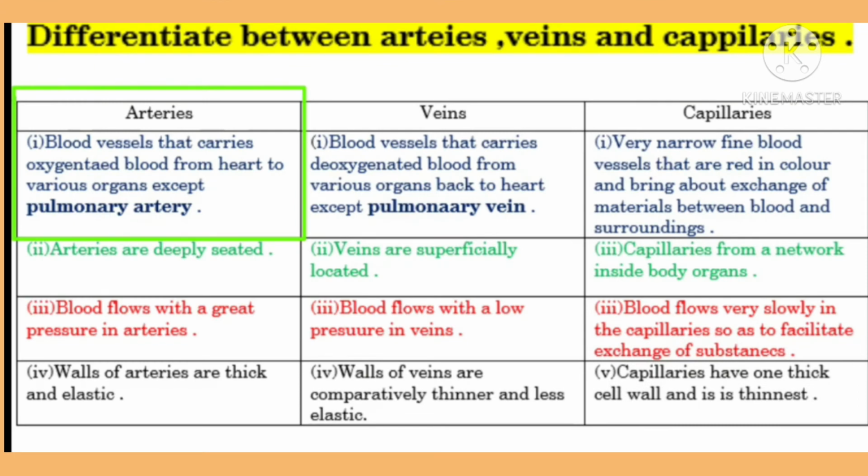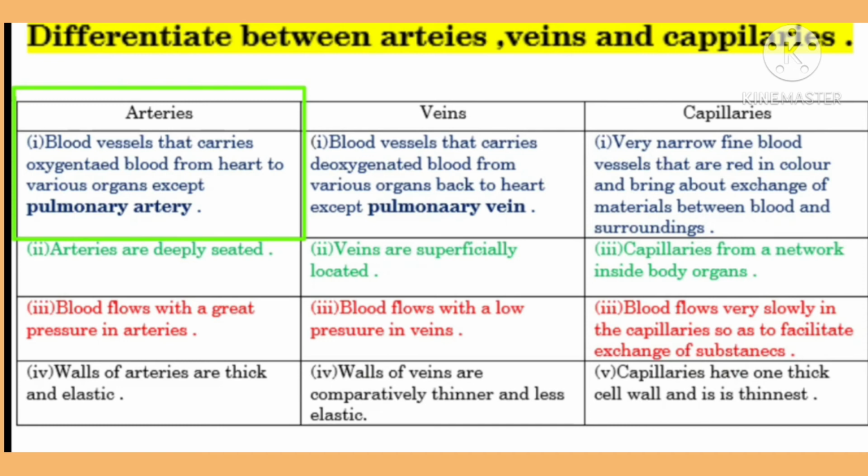Arteries carry oxygenated blood from the heart to various organs, except the pulmonary artery which carries impure blood. Veins carry deoxygenated blood from various organs back to the heart, and the exception is the pulmonary vein. Capillaries are very narrow, fine blood vessels that are red in color and bring about exchange of material between blood and surroundings.